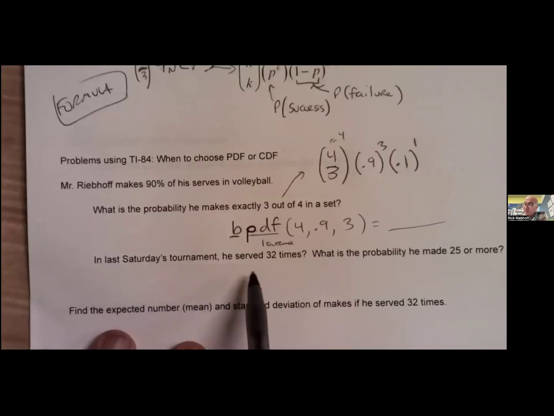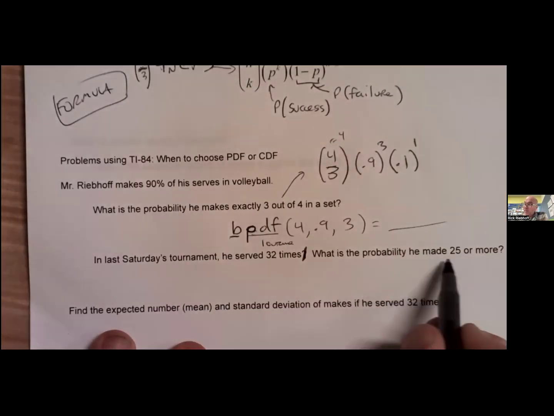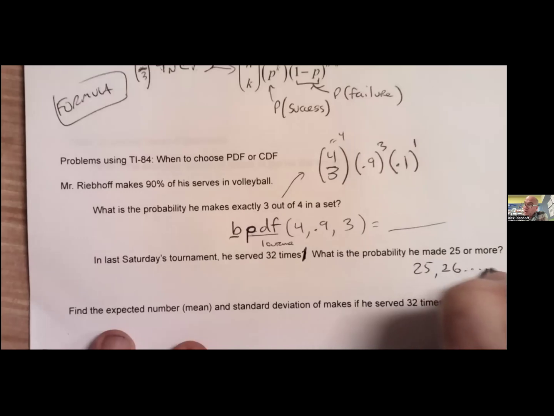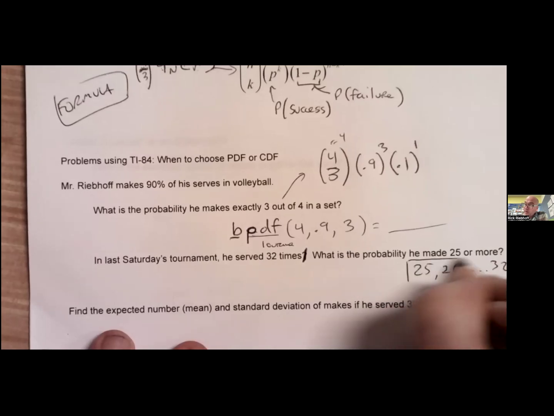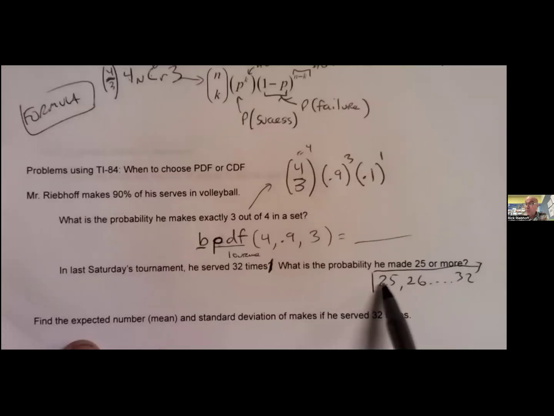In last Saturday's tournament, he served 32 times. Why is there a question mark there? Of course I did. What is the probability he made 25 or more? So 25. Here's what Mr. Rebuff does, 26, all the way to 32. So I want to know the probability of this, right? Some calculators will let you do that.